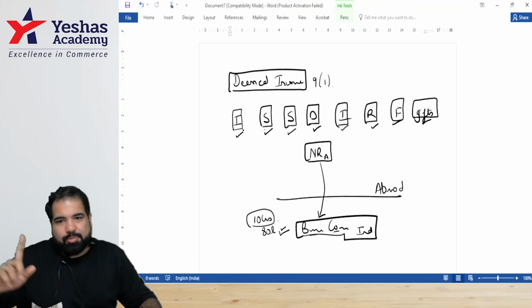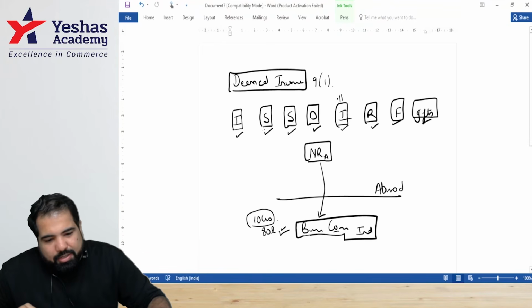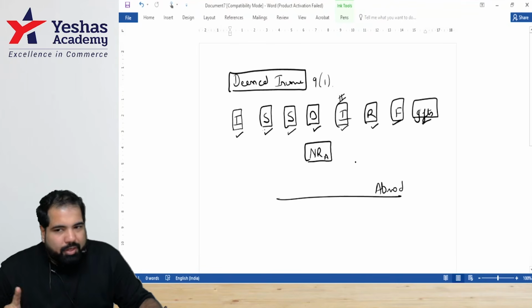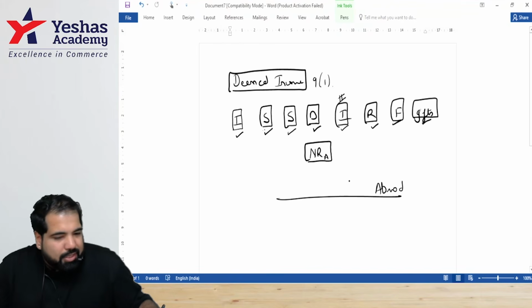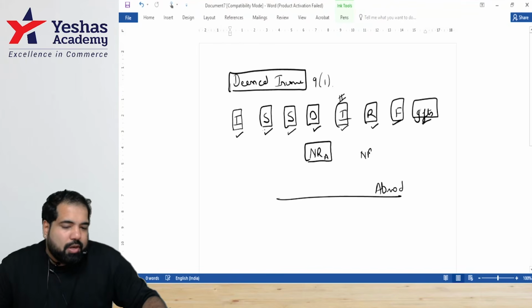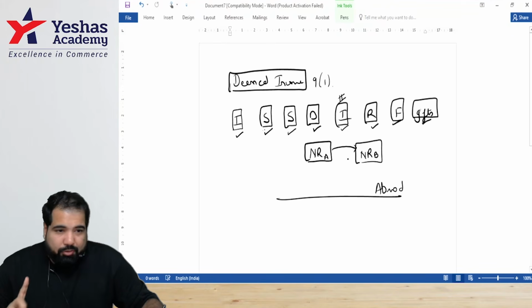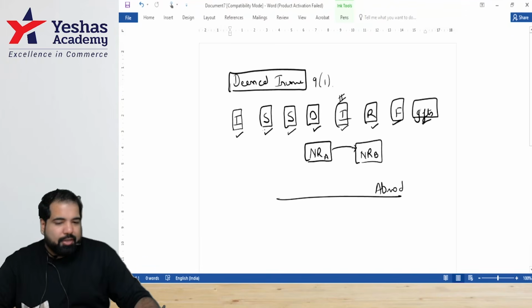Yes. Now, exception. Is this interest? Where are you sitting? Abroad. Non-resident A. Everyone, I want more answers. Where is he sitting? There is a non-resident B. Where is he sitting? Abroad. And he has given a loan to non-resident B. Everyone hear me out carefully. Complex concept. Non-resident A gave a loan to whom? Non-resident B. Example, 1 crore.